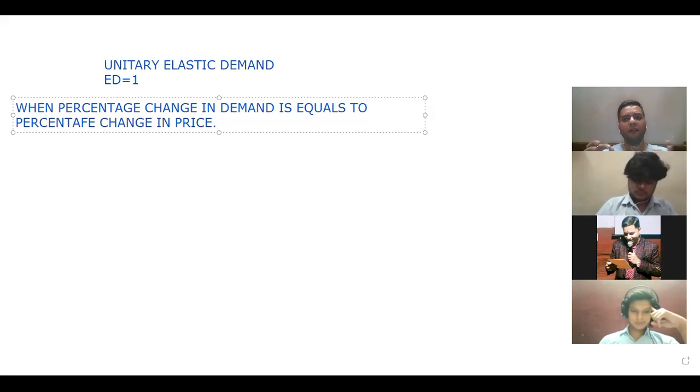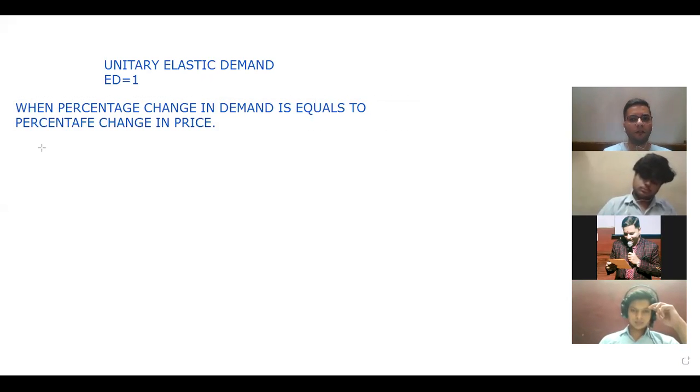Let's suppose there is 20% change in price of a commodity, and that leads to 20% change in demand of the commodity. That particular situation is known as unitary elastic demand, or ED equals to 1. So let's see how to make its diagram.